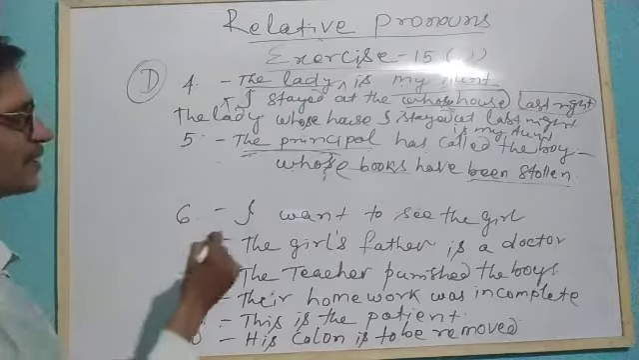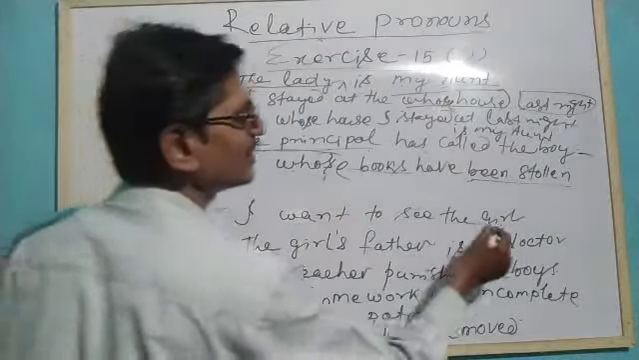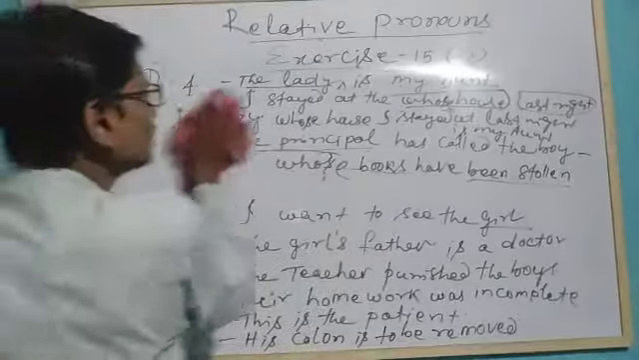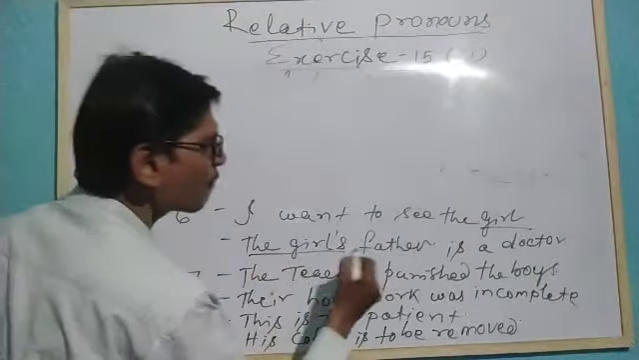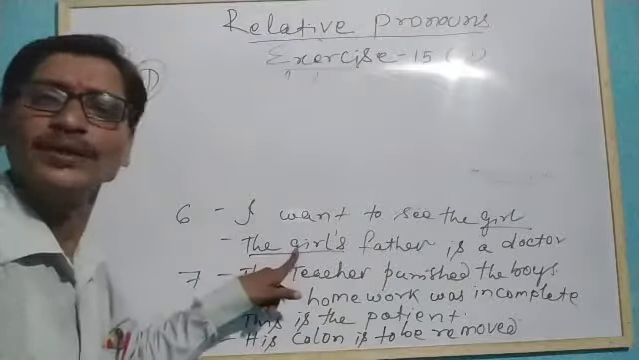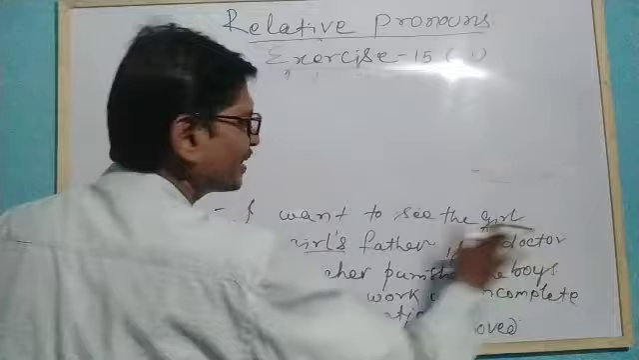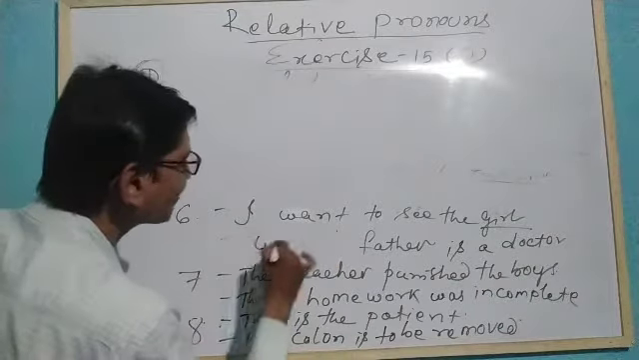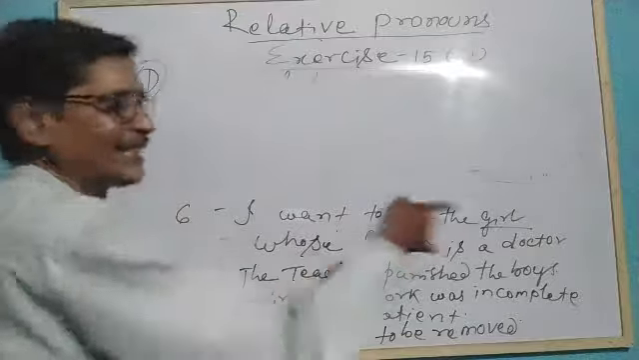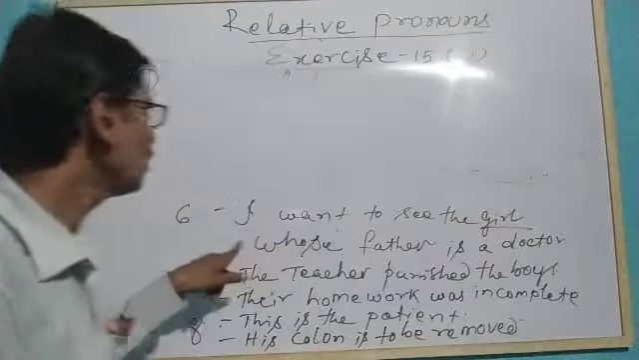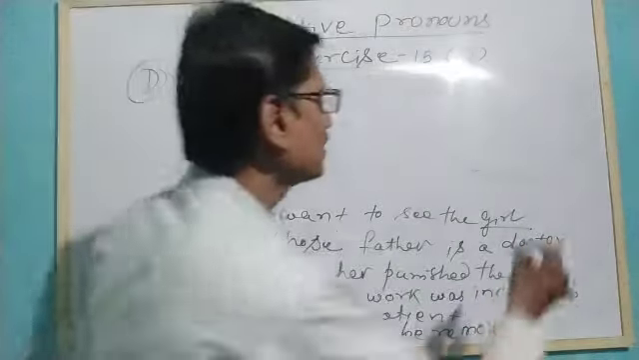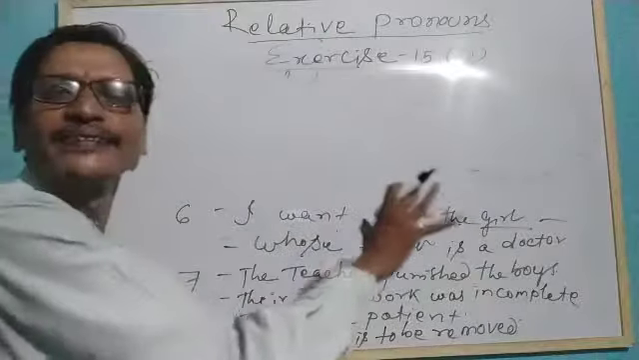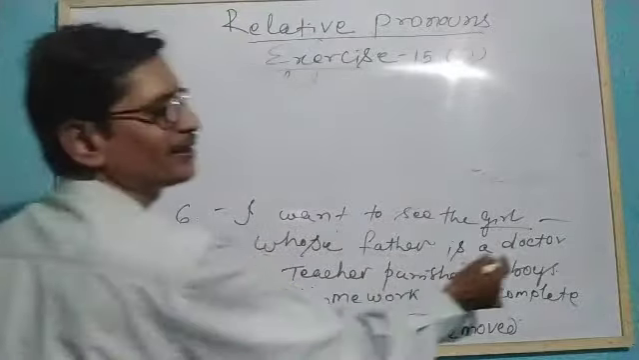Similarly, you see number 6. I want to see the car. The girl's father. Whose father? That means person. Whose father? So instead of the girl's father is a doctor, we write whose father is a doctor. I want to see the girl whose father is a doctor. We can write directly like this, and continue the sentence.